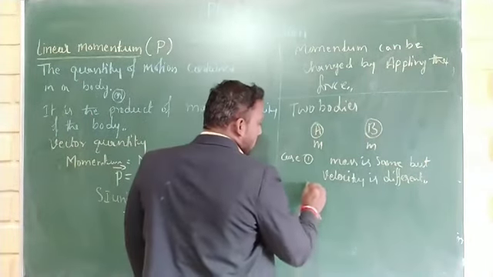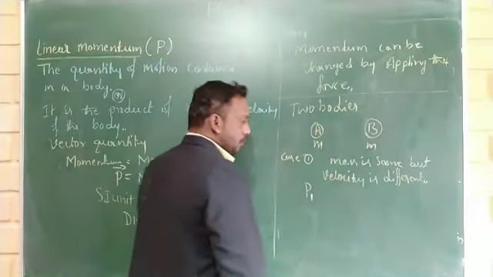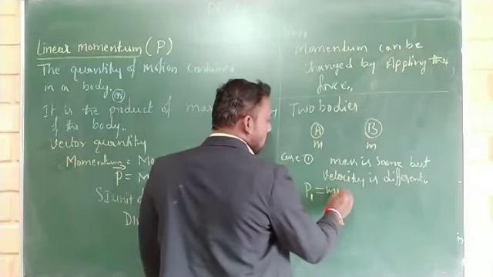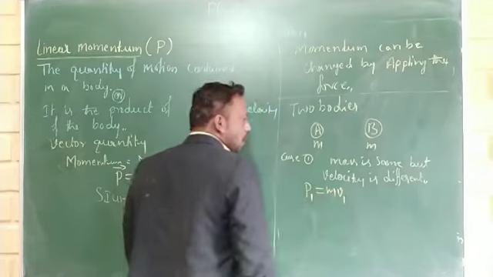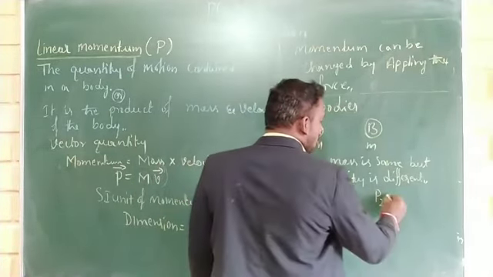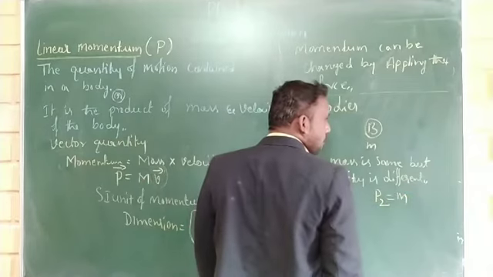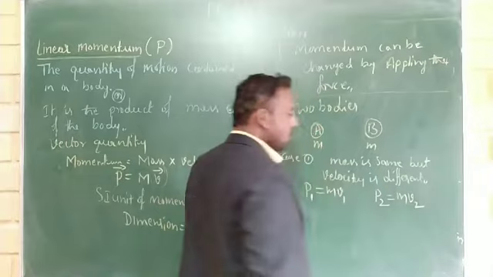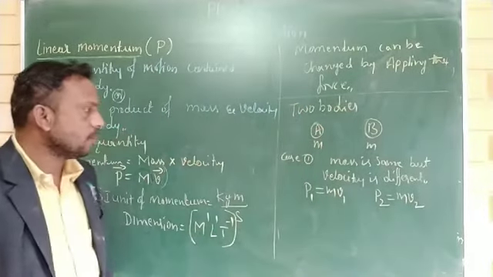Therefore, P1 is the momentum of the first body, equal to mass m and velocity v1. P2 is the momentum of the second body, with mass m and velocity v2.